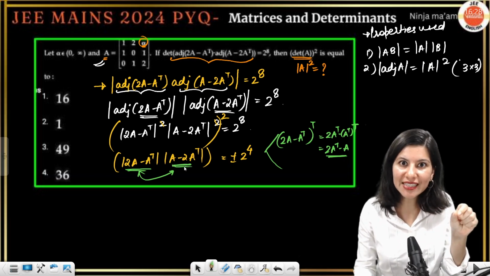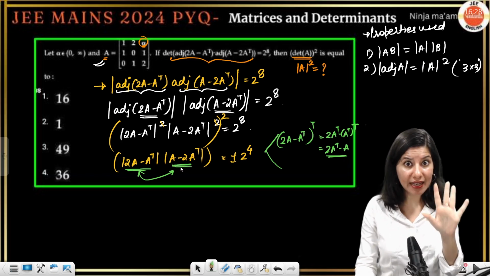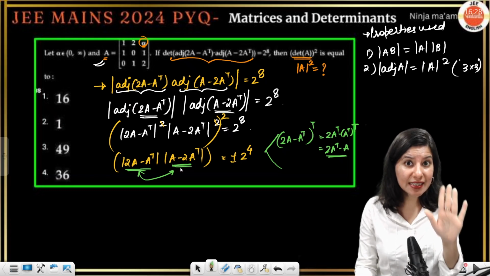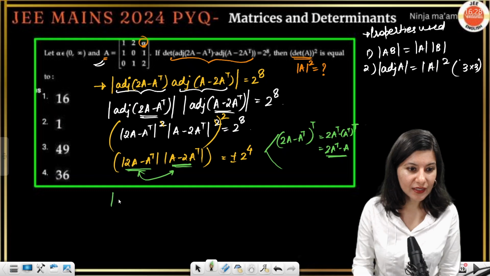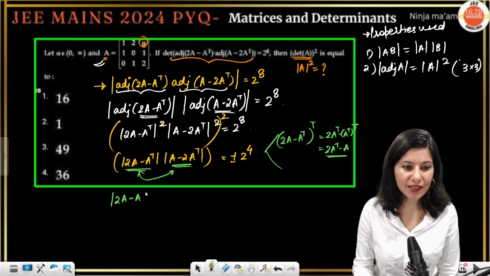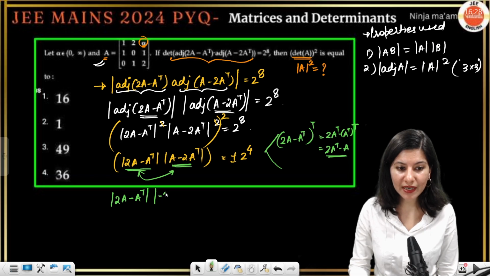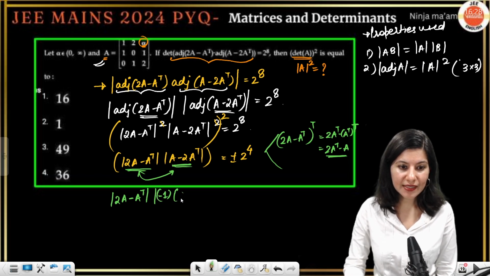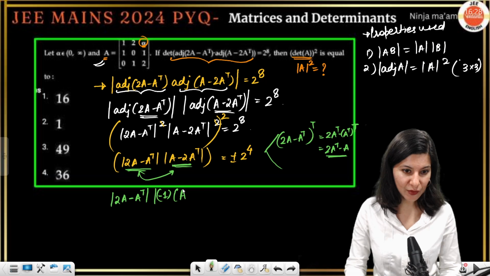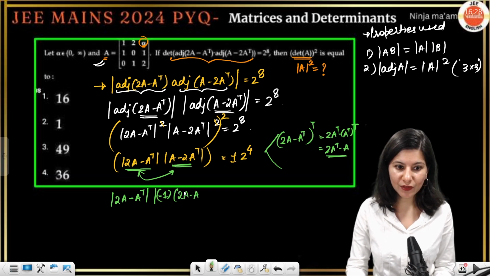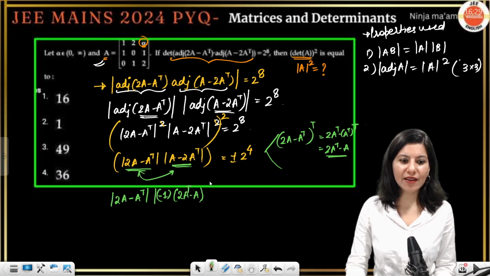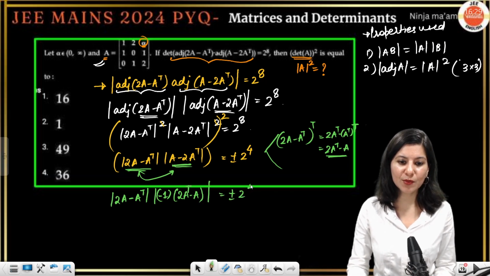If you see 2A transpose minus A, this is A minus 2A transpose, so you have to take the minus sign common. This is not at all a modulus; this is a proper determinant. So again, determinant of 2A minus A transpose, and taking minus 1 common, this becomes minus 1 times determinant of (2A transpose minus A). Just the minus sign I have taken common, nothing else. This equals plus minus 2 raised to power 4.